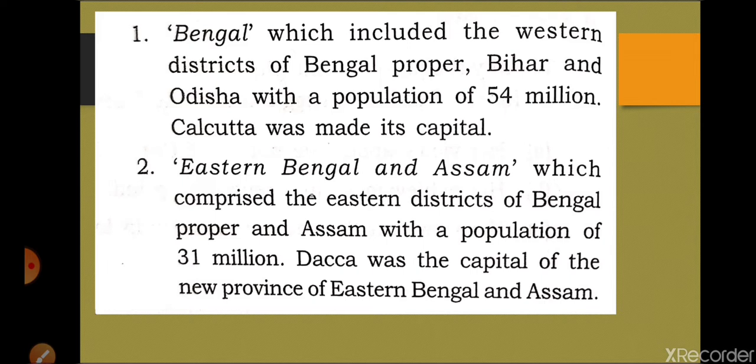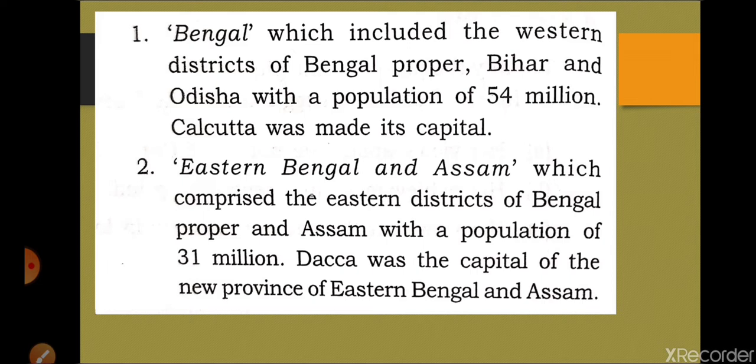And if we go to Eastern Bengal, then Eastern Bengal and Assam were merged together, and Dhaka was the capital, and 31 million was the population of this area. So this was the division of Bengal by Lord Curzon. We have to discuss what was the impact, or what was the main cause for this partition of Bengal. The logic given by Lord Curzon was that we cannot rule such a huge population together, so we are dividing for administration.